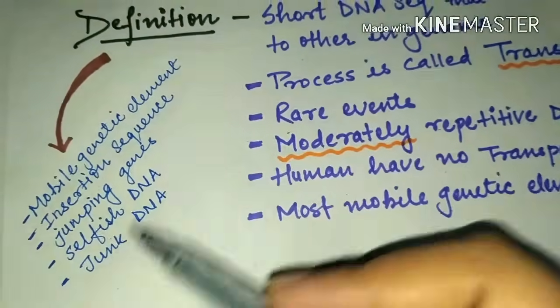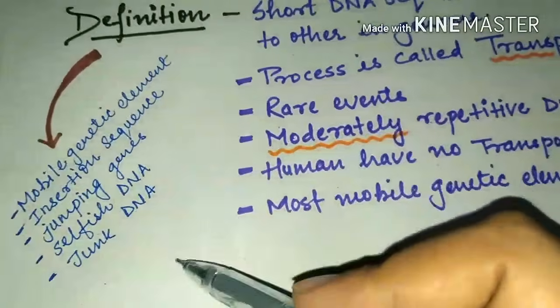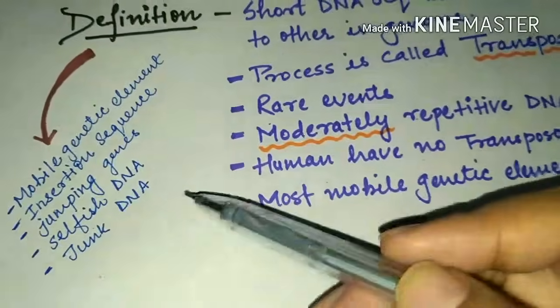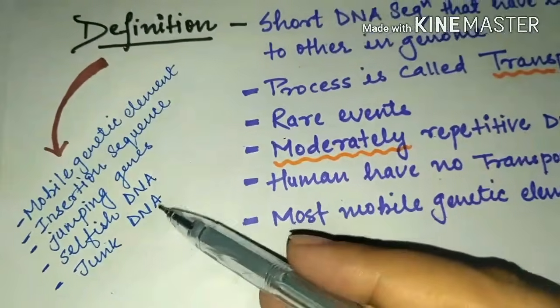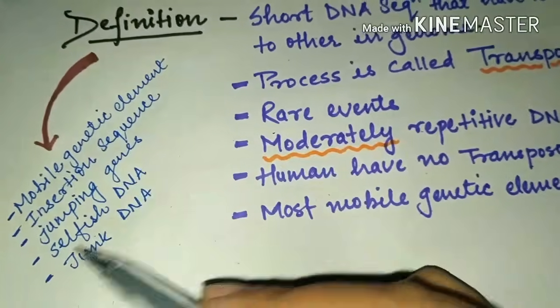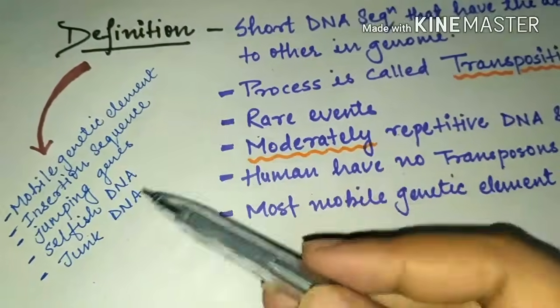And if you talk about junk DNA, when a defective transposon is present, it no longer has the capability to either move or express its genes, and that is why it is known as junk DNA. So if a transposon is defective, at that time it will be regarded as junk DNA, and it is regarded as selfish DNA because it doesn't provide any additional characteristic to the host in which it is present.